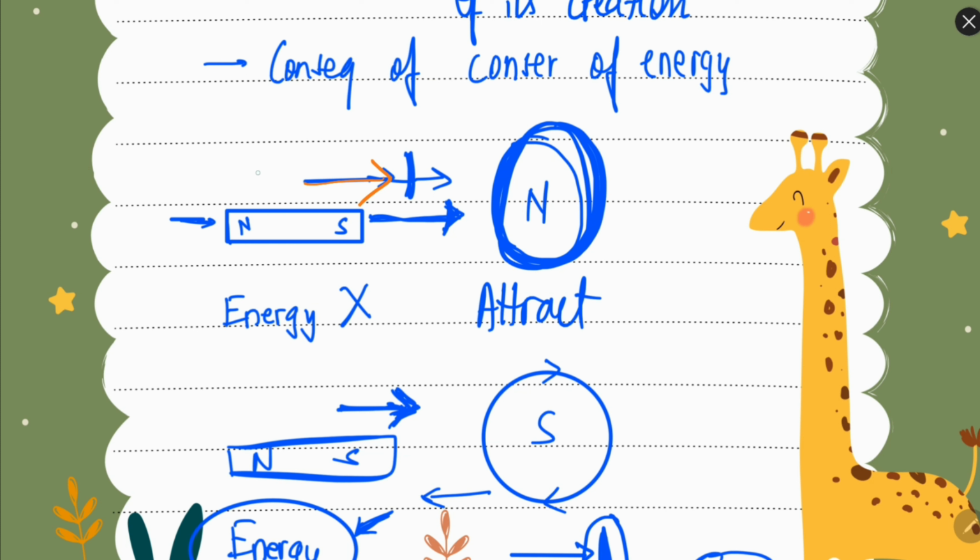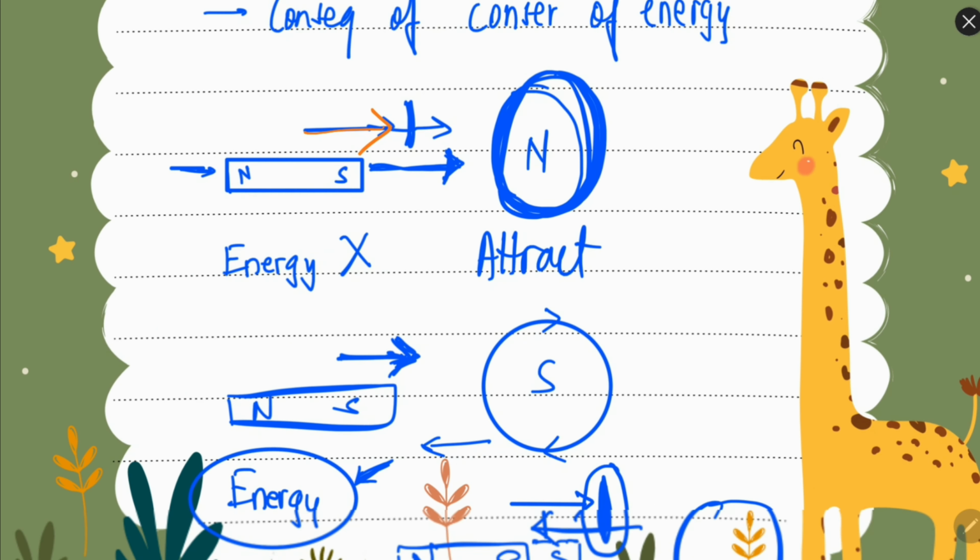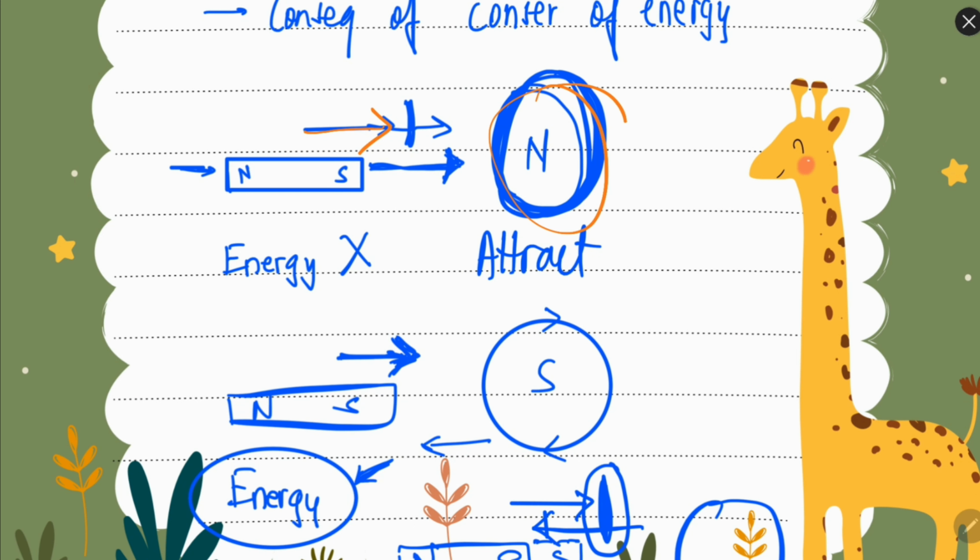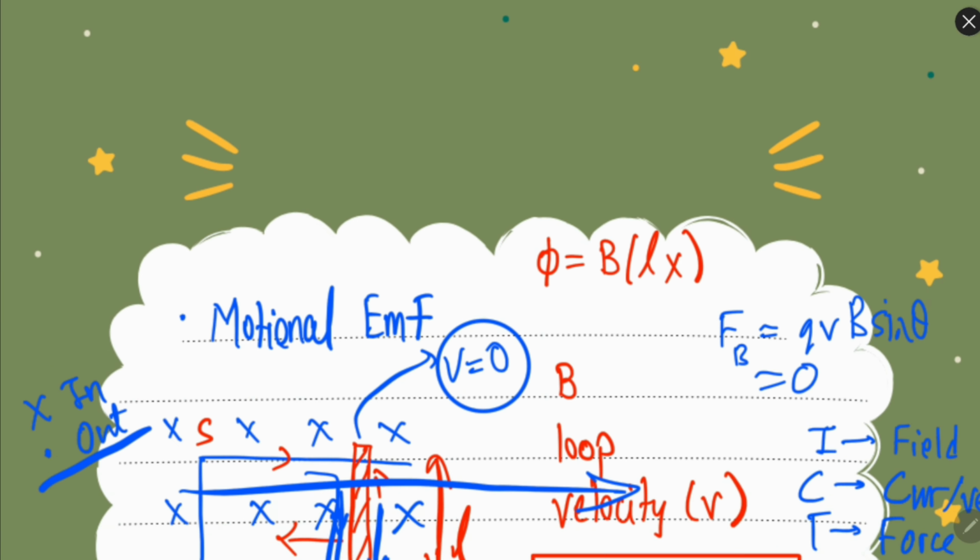So what will happen? You will not require to move this magnet. The magnet will itself move and it will create a current here. So it is not possible without giving any energy. How can you obtain any energy? So because of that, Lenz's law has to be there, which requires us to give energy in order to obtain some current in the coil.